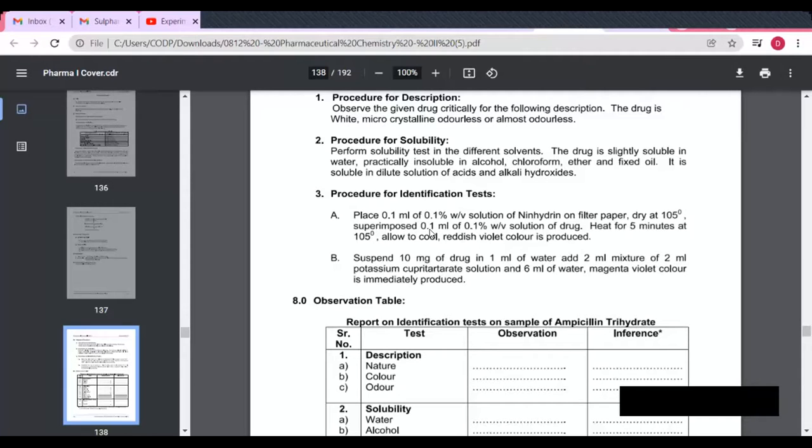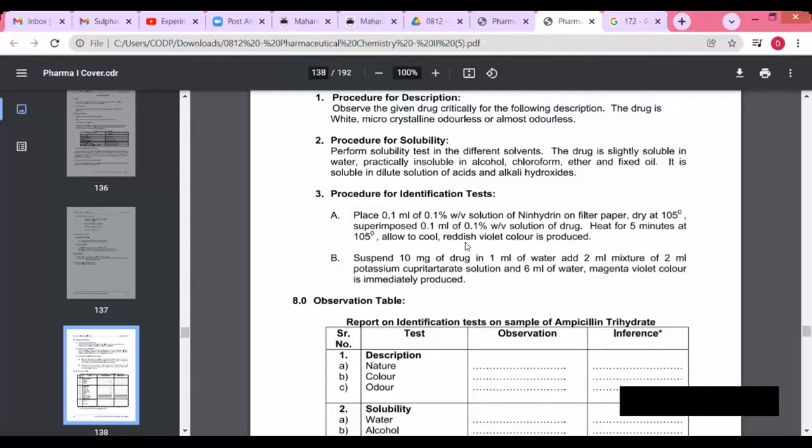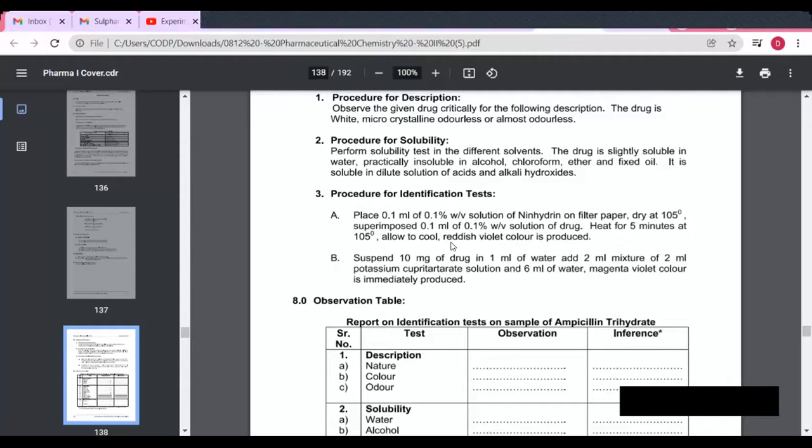आता त्यानंतर परत 0.1 ml, 0.1% weight by volume solution of the drug. आणि परत heat for 5 minutes at 105 degrees Celsius. म्हणजे 5 मिनिट्स 105 डिग्रीला हीट करायचं आहे. Allowed to cool, reddish violet color is produced. आणि ऑब्झर्वेशन काय तर रेडिश व्हायोलेट कलर इज फॉर्म्ड.